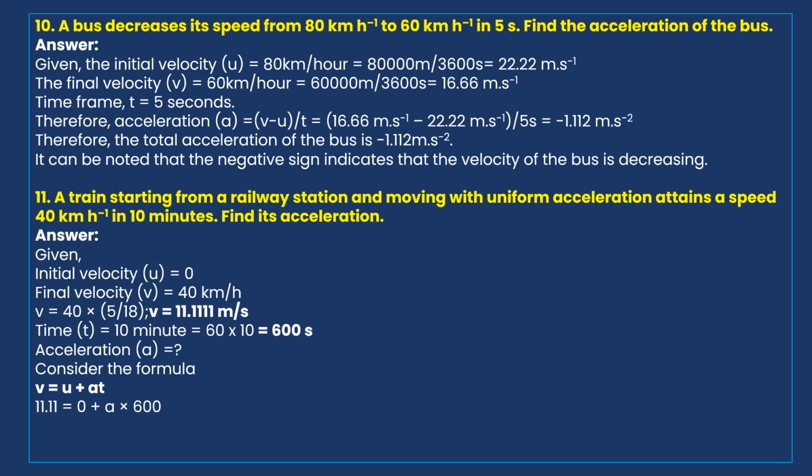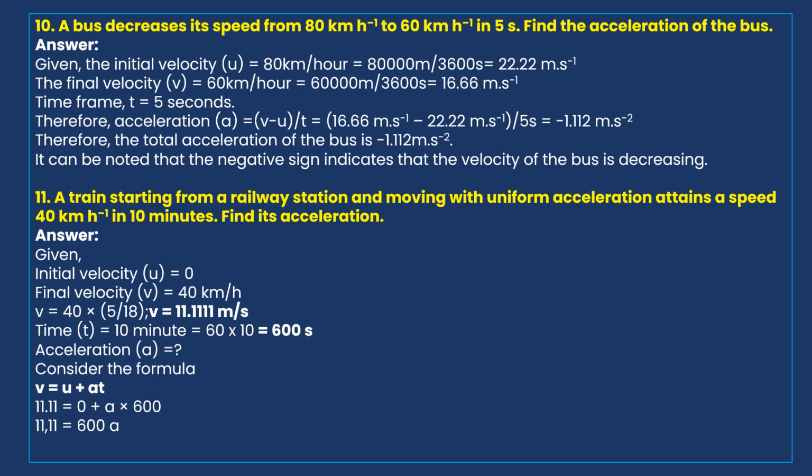If you substitute all the values, final velocity 11.11 meters per second equal to u equal to 0 meters per second, plus a, which we have to calculate, times the time, that is 600 seconds. Now 11.11 is equal to 600 a.